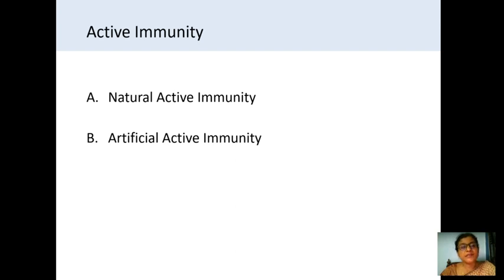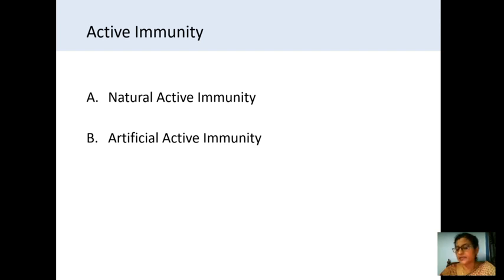Now the types of artificial immunity. Here there are active immunity and passive immunity, two types are there. Among each one again a sub classification is there, that is natural and artificial. So now we see the active immunity and its subdivisions: natural active immunity and artificial active immunity.